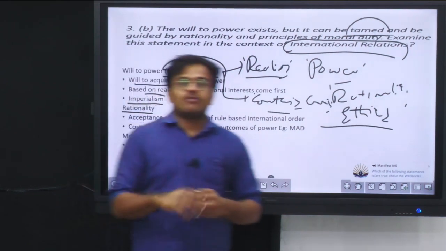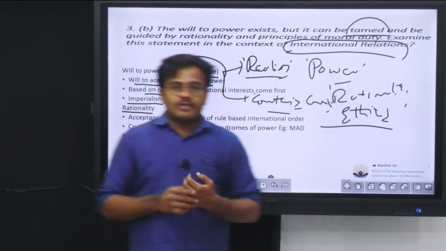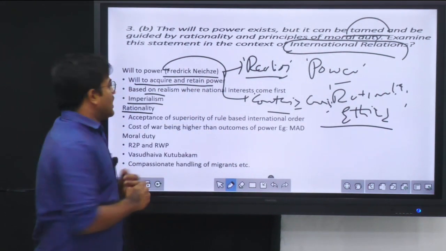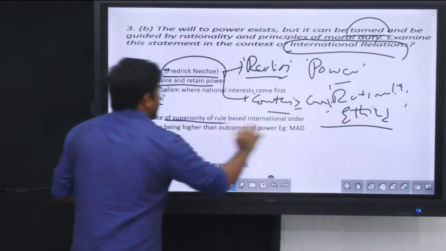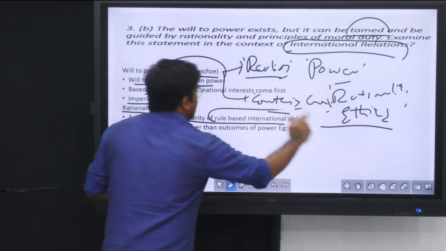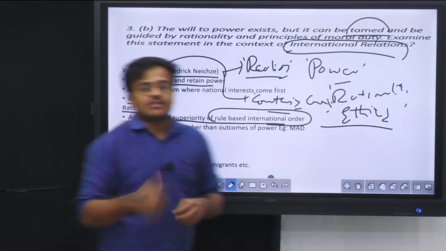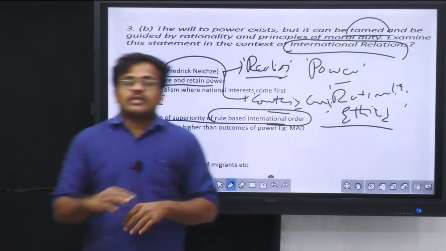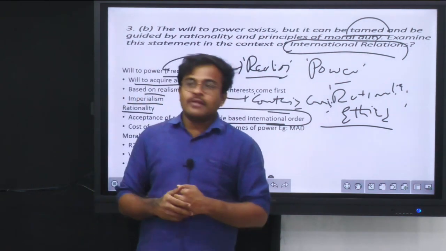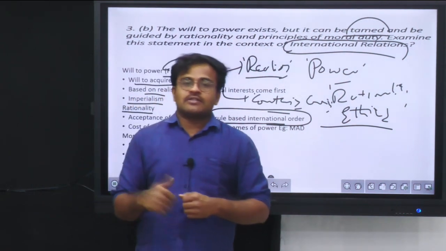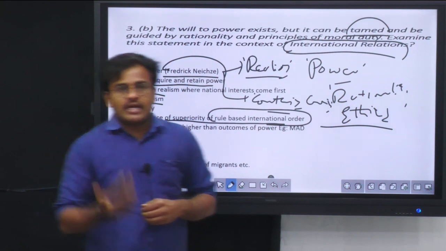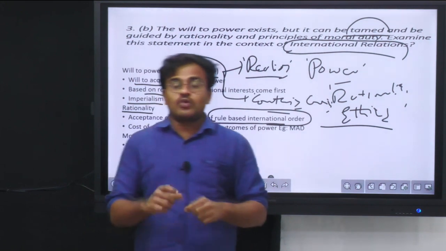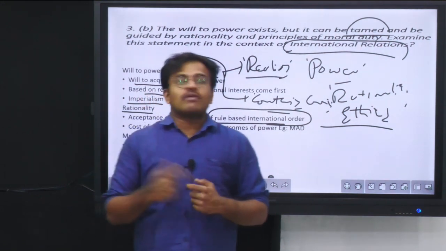What are these principles? First and foremost, there is rationality, then after that, moral principles. So how will you apply rationality to will to power? First and foremost, there should be a clear understanding that the rule-based international order has superiority over your interests of power. So rule-based international order is based on rationality. Today's international institutions like the UN, along with many other organizations like WHO, IMF, World Bank, all of these institutions try to establish a rule-based international order in order to regulate this will to power of different nations.